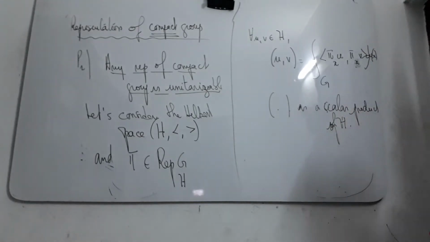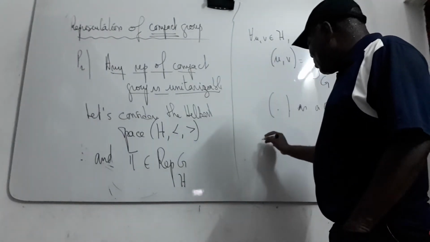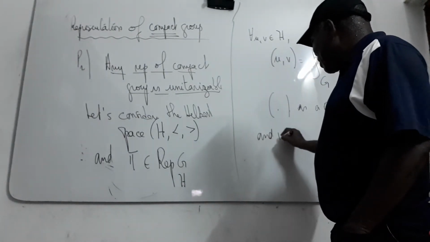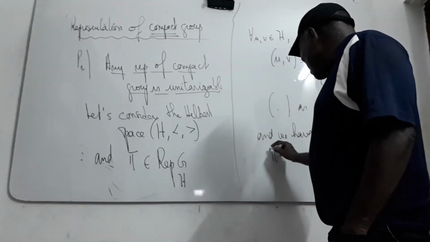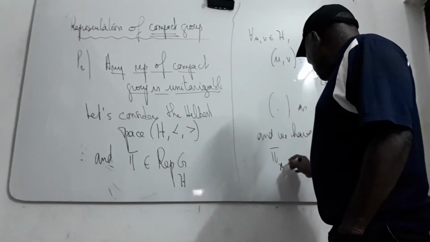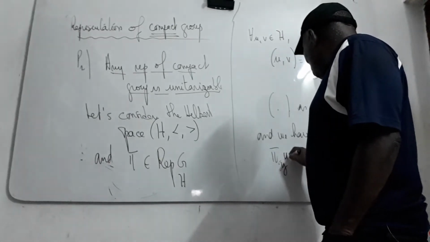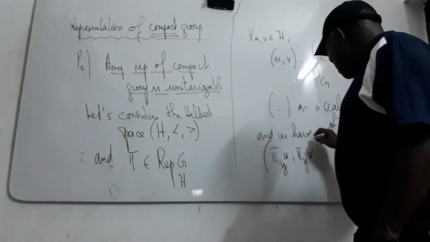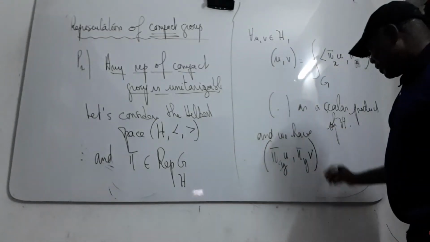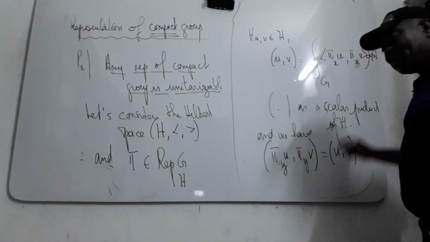For the new one you can prove easily, by completing the computation, that the scalar product of pi(y)u and pi(y)v for the new scalar product is necessarily equal to the scalar product of u and v.